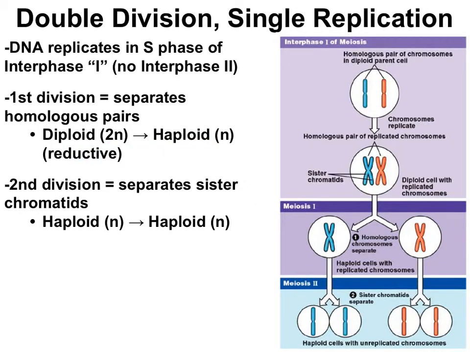Because the number of chromosomes is halved by the end of the first division, meiosis 1 is often called a reductive division. Meiosis 2 follows, but without another DNA replication. Because meiosis 2 divides the double-stranded into single-stranded chromosomes, the overall number of chromosomes doesn't change. The cell started as haploid at the beginning of meiosis 2 and ends at haploid. Meiosis 2 just changes the haploid cells with double-stranded chromosomes into haploid cells with single-stranded chromosomes.